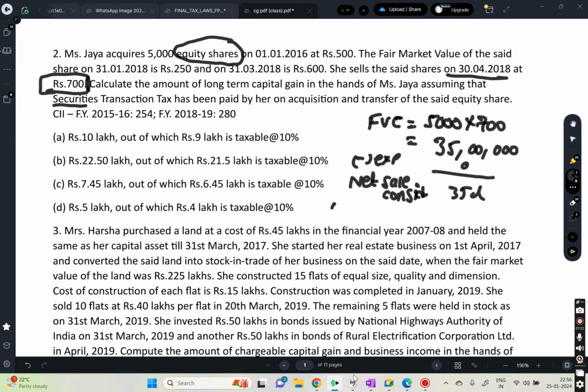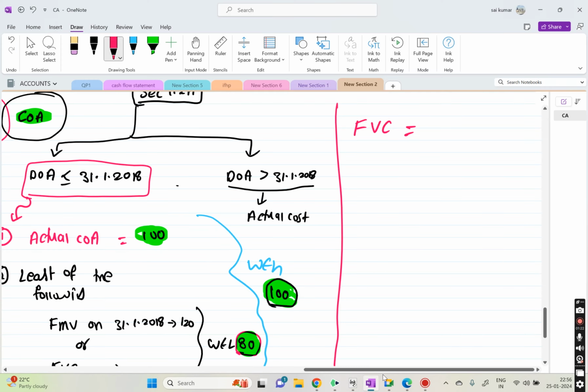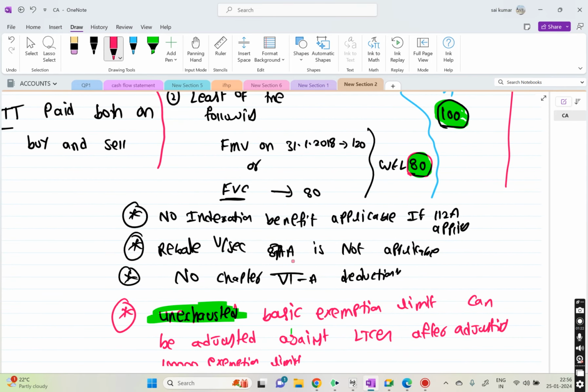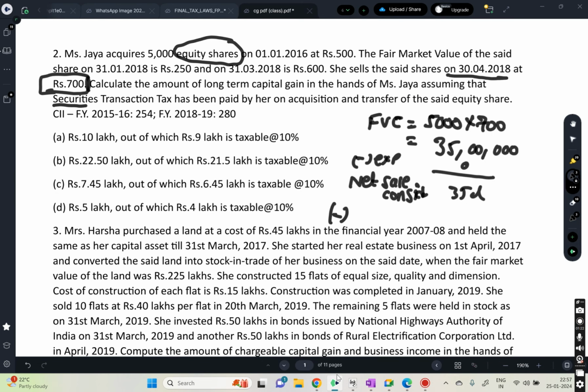Then can I do indexation for this or not? Tisha, yes or no? Actually, I can't, because if you see, just now we have written here, if section 112A is applicable, you cannot do any indexation. No indexation benefit is applicable if 112A applies. So that's why we cannot do any indexation.